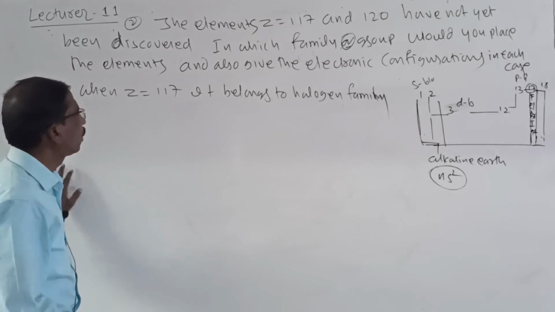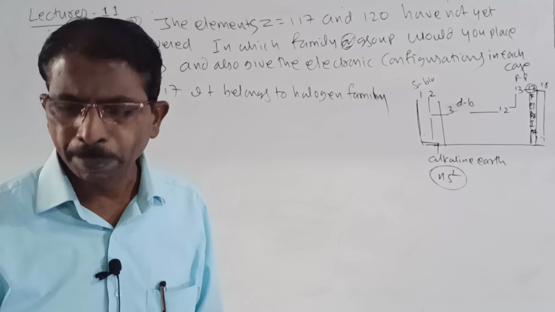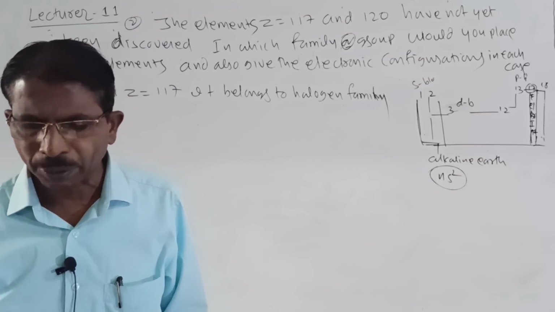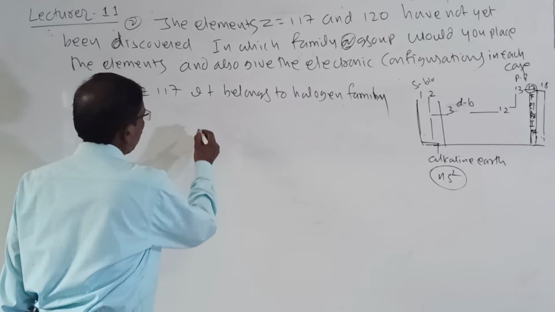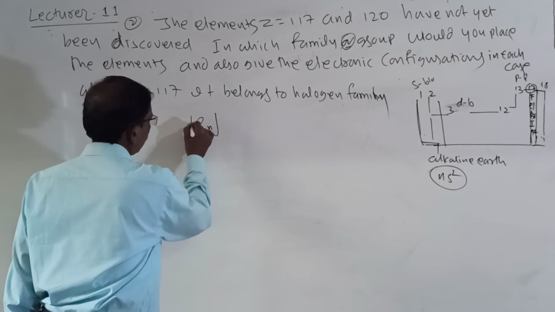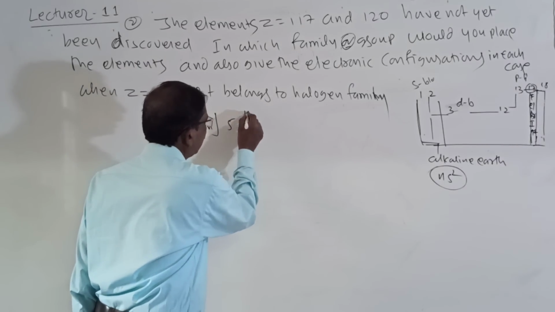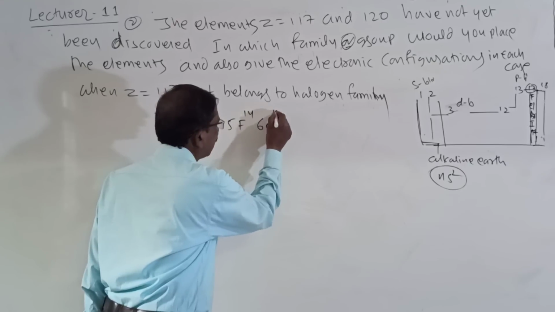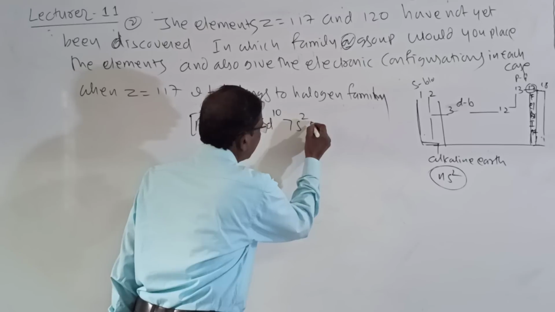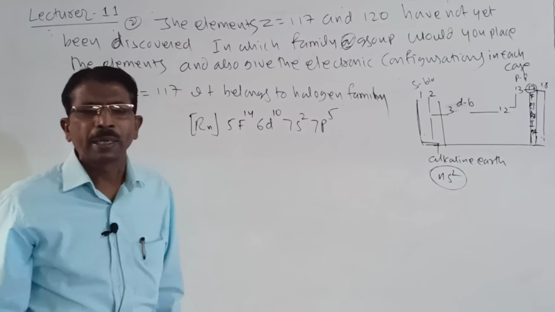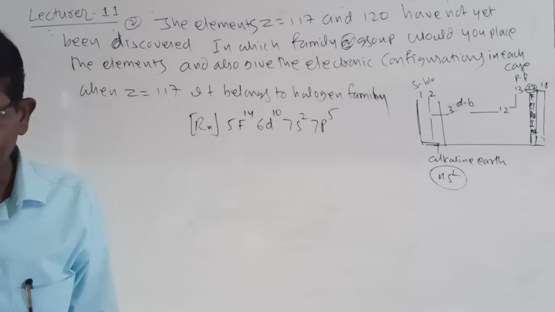If you take radon, its general electronic configuration you may write as ns2 np5. So we may write radon, then 5f14, 6d10, 7s2 and then 7p5. It is the electronic configuration. 117 belongs to the halogen family and its electronic configuration is like this.